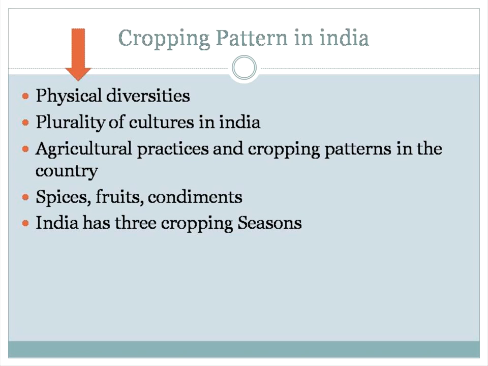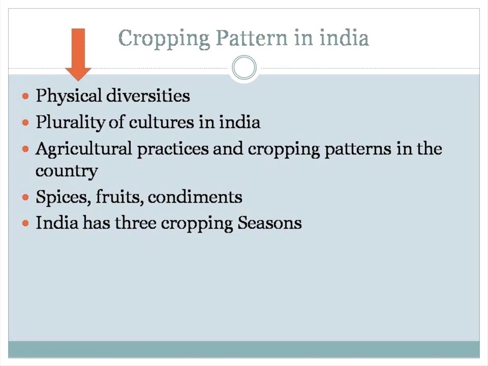Another thing is that we have a plurality of cultures in India. Plurality means many cultures. In Tamil Nadu the culture is different, in Karnataka the culture is different, and even the food material people eat is different.